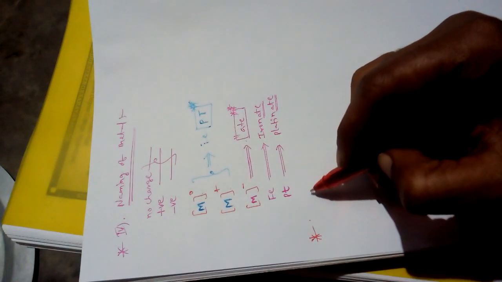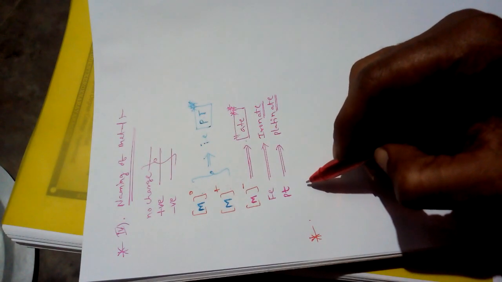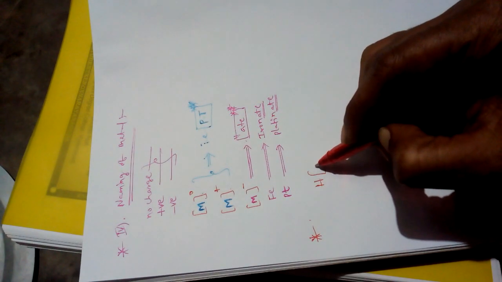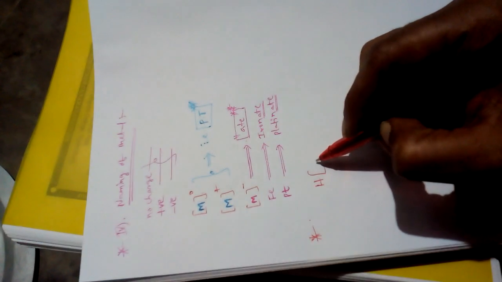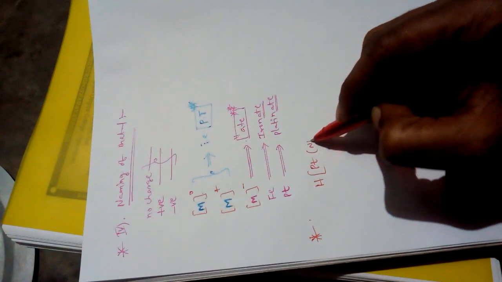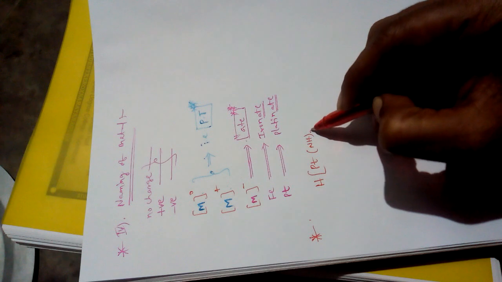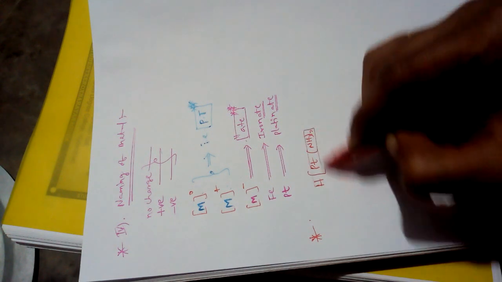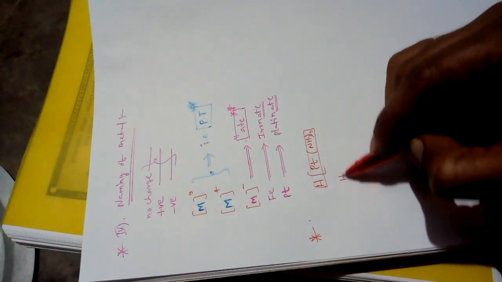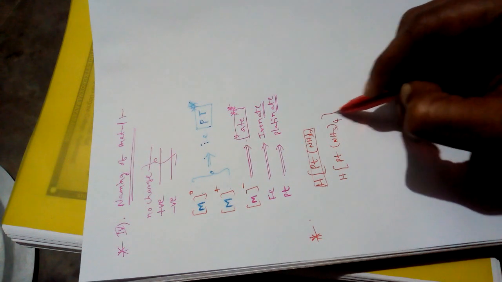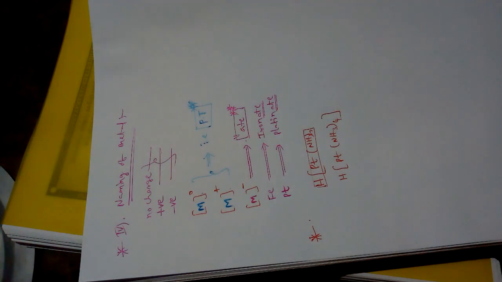For example, if hydrogen is present in the cationic position, for example H2[Pt(NH3)4].